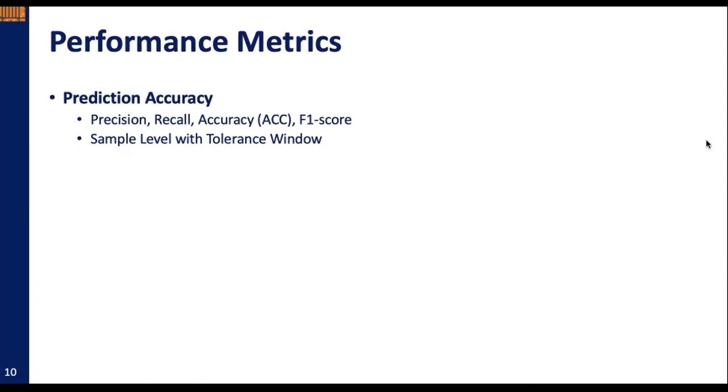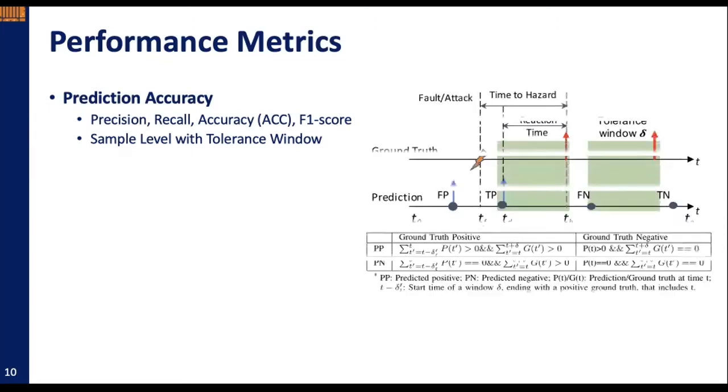We use prediction accuracy to evaluate the performance of each machine learning-based model in detecting anomalies, including precision, recall, accuracy, and F1 score, which are measured using a sample level with tolerance window metric as shown in the figure.